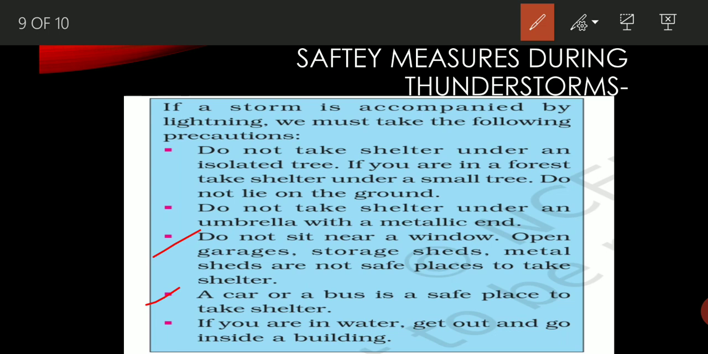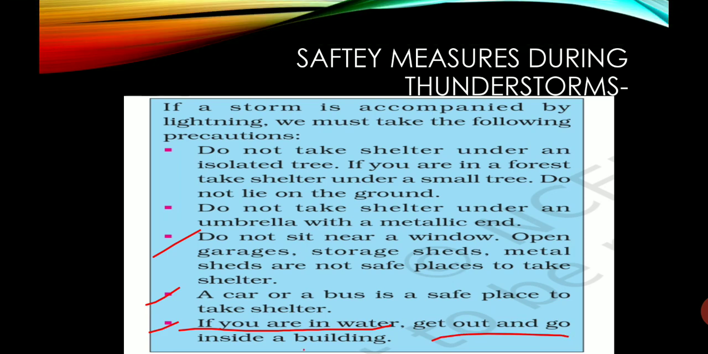A car or bus is a safe place to take shelter. We should take shelter in cars or buses. If you are in water, get out and go inside a building. Again, water is a good conductor of electric current, so we should not stay inside the water, because if the water comes in contact with these electric charges, we will also get a shock. So we should not stand inside the water; go out and stay inside the houses.